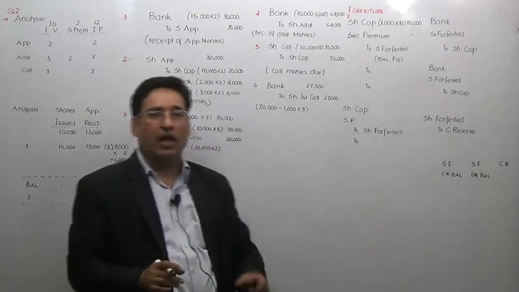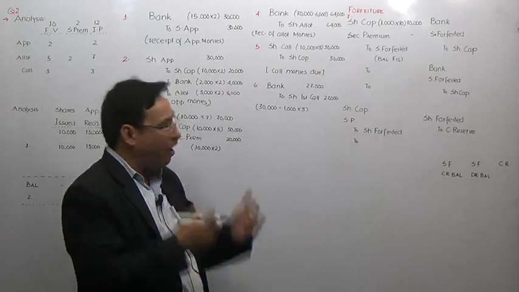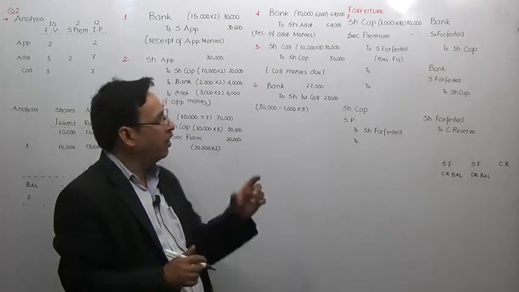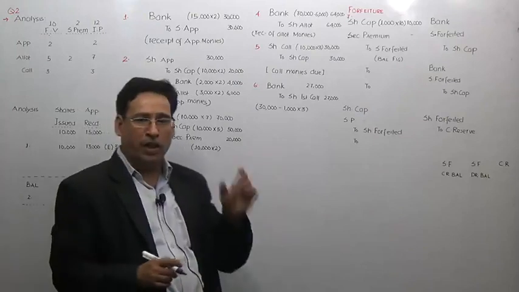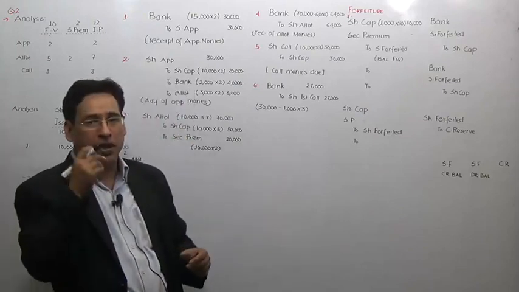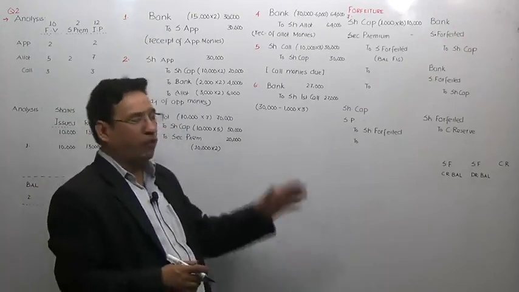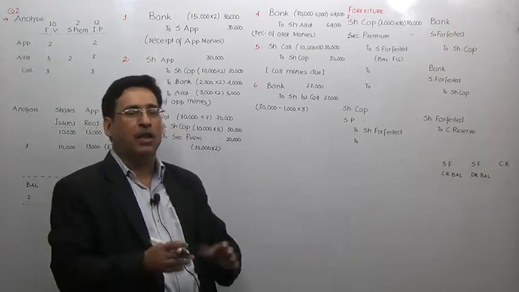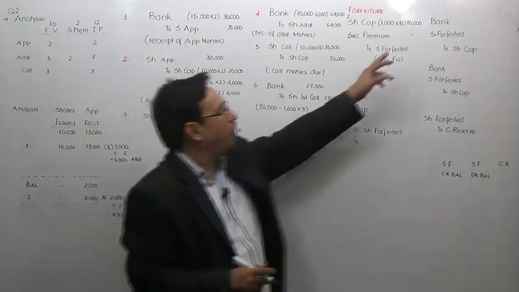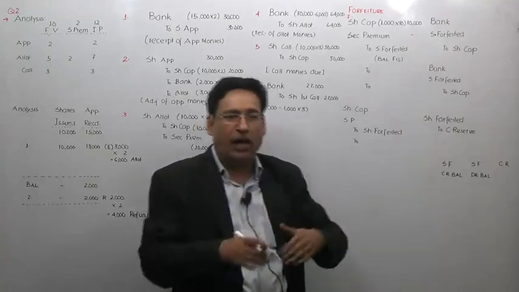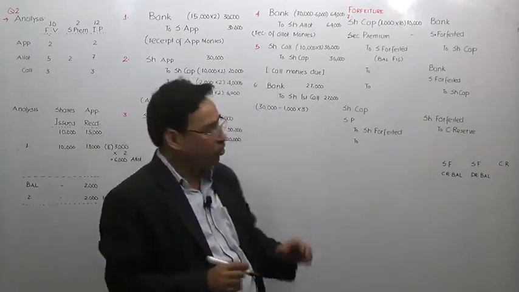To be very honest with you, security premium will be debited when it hasn't been received. However, in this particular case, this fellow has paid the allotment money. It means he has paid the security premium. So we need not debit it. But I will elaborate this point later on in the upcoming questions.